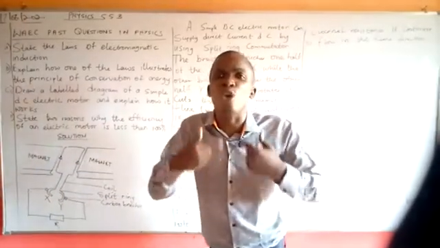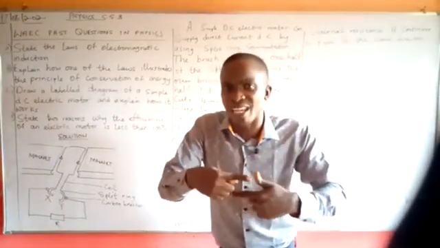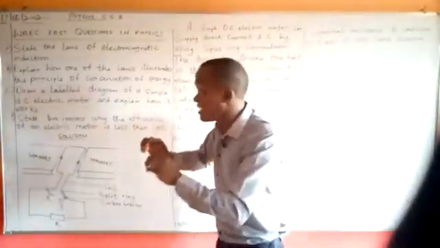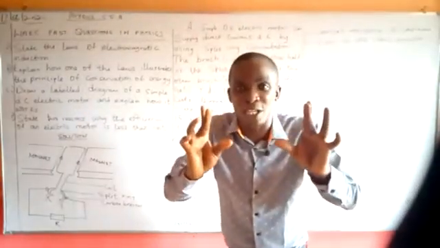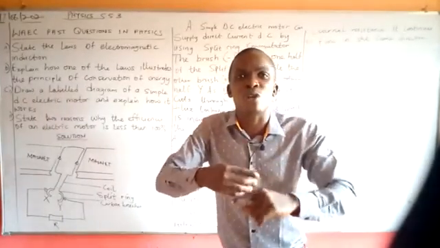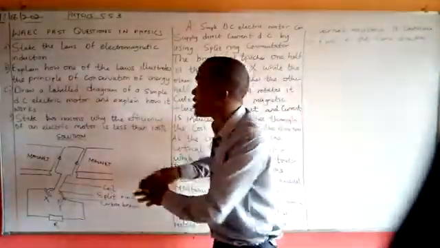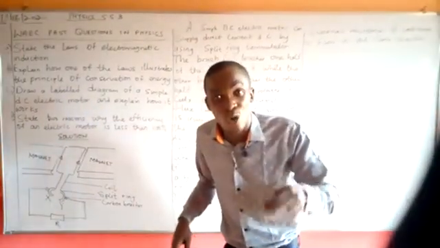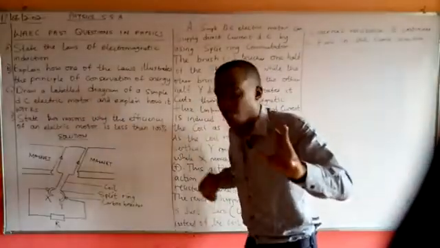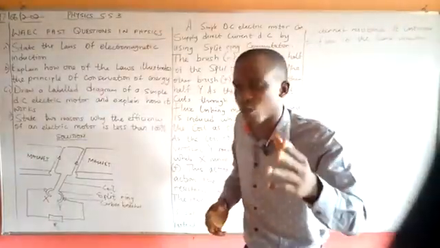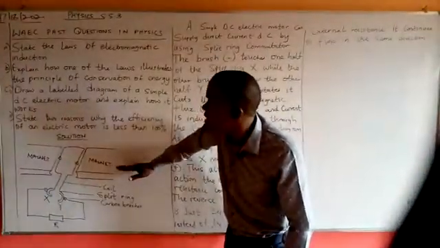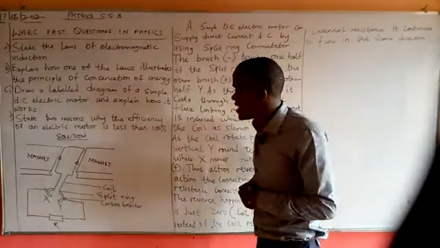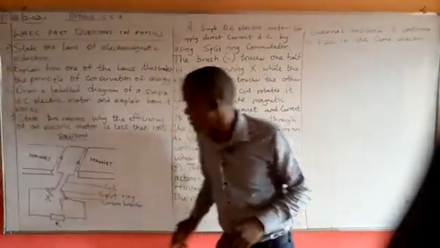We have to recall this so that we should be very, very careful, because a DC motor uses the split ring while the AC uses what? The slip ring. Many of us know how to do some kind of conversion to give us the desired motor we are looking for, whether DC or AC. But based on examination conditions, we may not need to explain such, because we are asked to explain the working principle of this format.